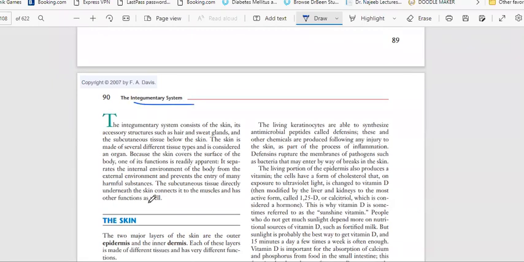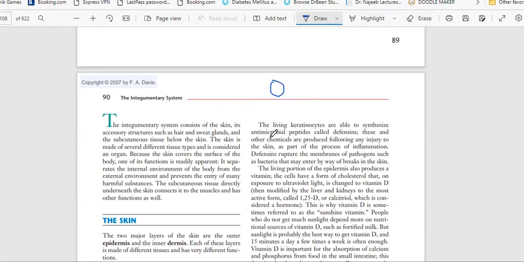The integumentary system consists of skin and accessory structures like hair, sweat glands, and subcutaneous tissue. Subcutaneous tissue is present below the skin. Basically, the skin is made up of several types of tissues, and that's the reason it is considered an organ.